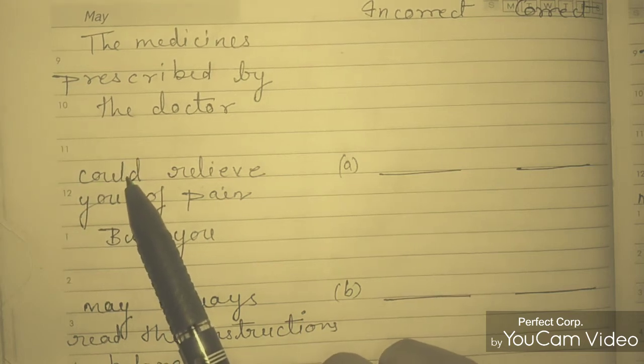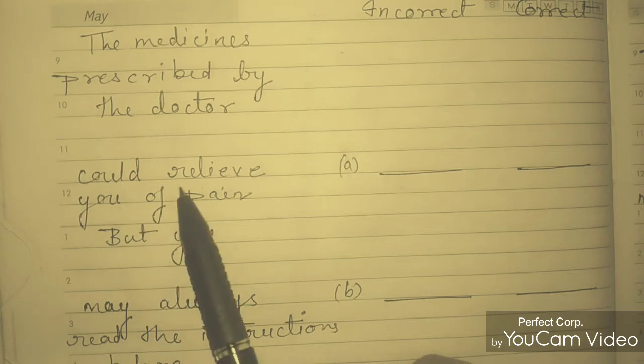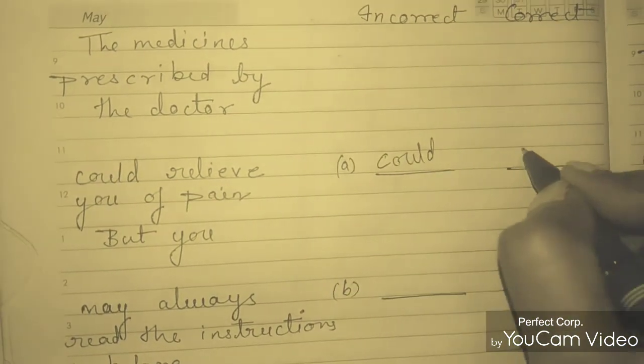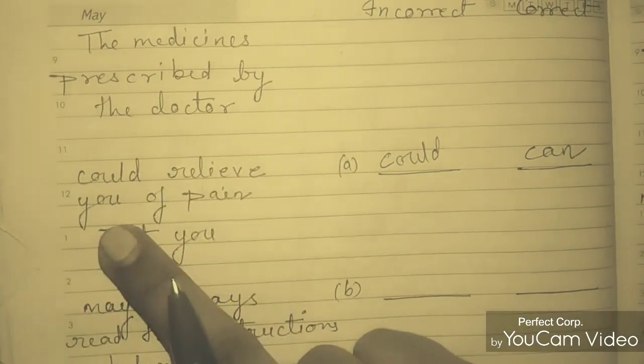Could is incorrect because it should be can. There is a perfect possibility, can relieve you of pain. So in place of could it will be can. Can relieve you of pain,